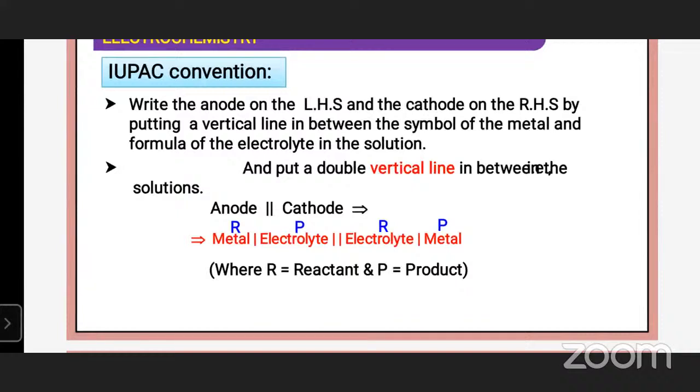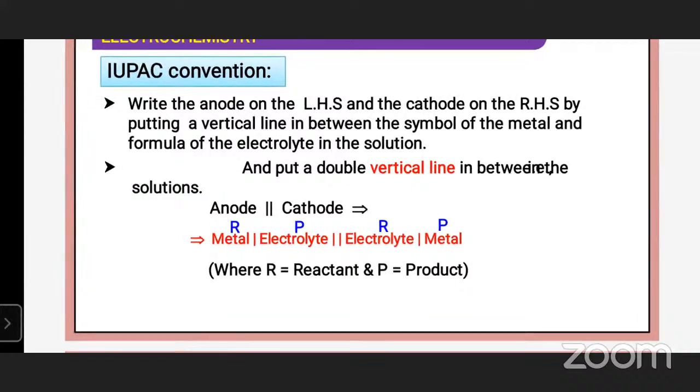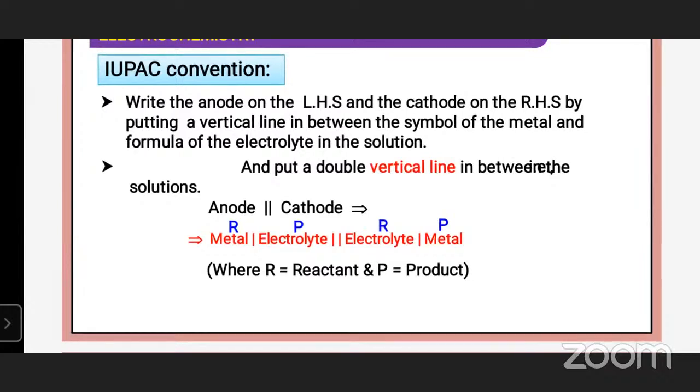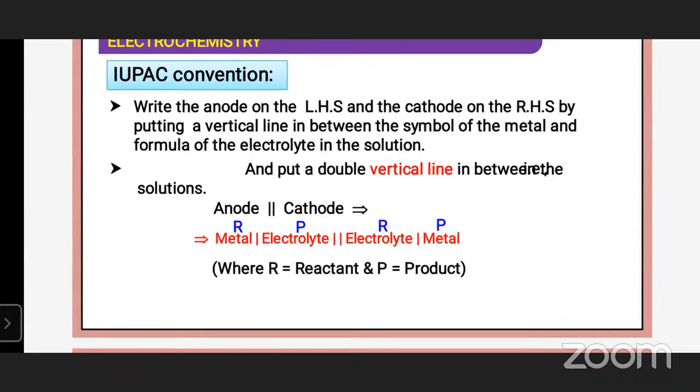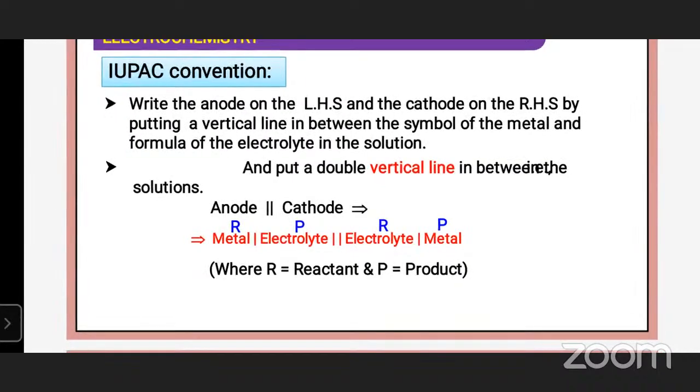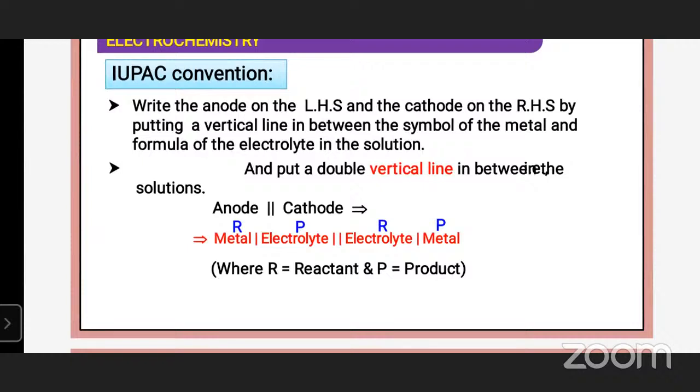Anode on the left hand side and the cathode on the right hand side, by putting a vertical line in between the symbol of the metal and formula of the electrolyte in the solution. IUPAC nomenclature generally writes the cathode on the left hand side and the anode on the right hand side, and puts a double vertical line in between the solution. Double vertical line between the electrode solution.